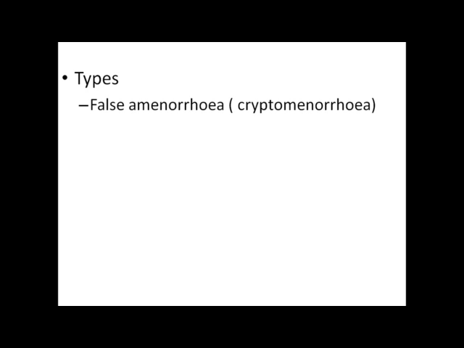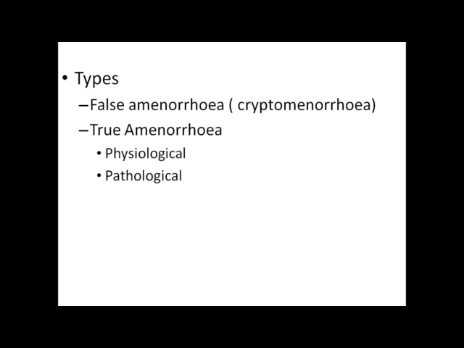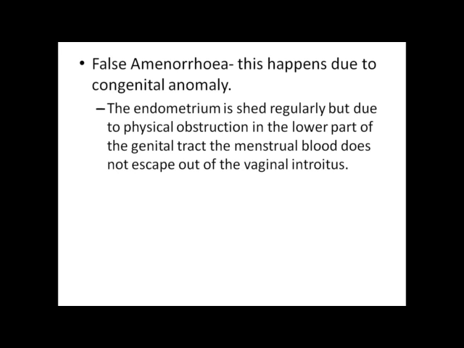The types: false amenorrhea or cryptomenorrhea, or true amenorrhea. True amenorrhea may be physiological or pathological. Pathological can again be divided into primary and secondary. False amenorrhea happens due to a congenital anomaly. The endometrium is shed regularly, but due to a physical obstruction in the lower part of the genital tract, the menstrual blood does not escape out of the vaginal introitus. It is a concealed menstruation.